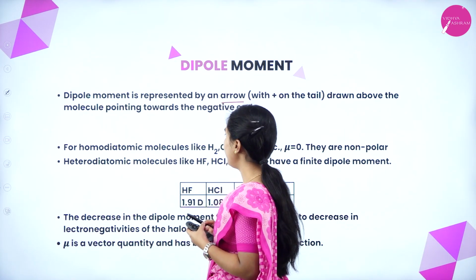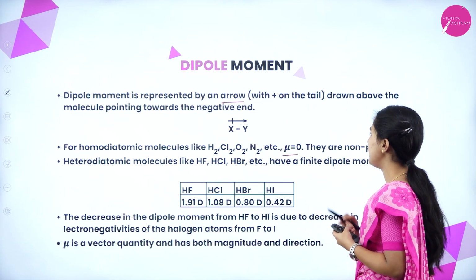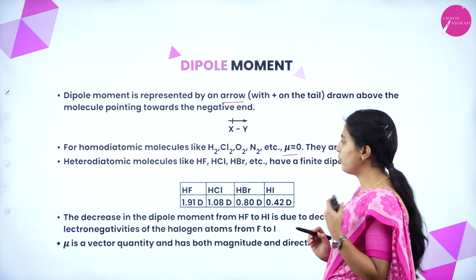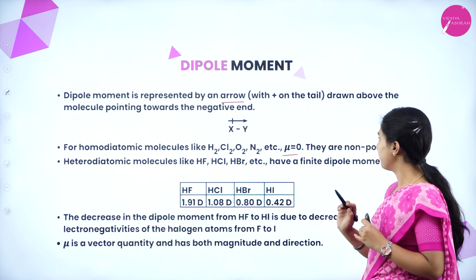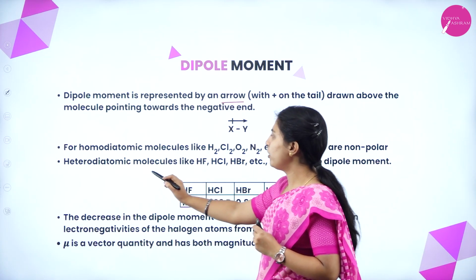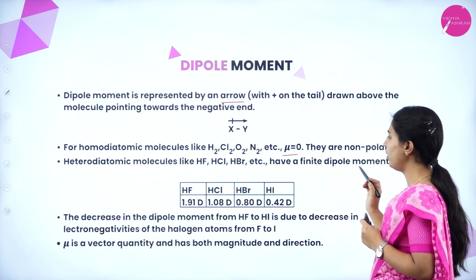For homodiatomic molecules like H2, Cl2, O2, N2, etc., mu will be 0. Because it's a non-polar molecule, there is not that much difference in electronegativity between the atoms. Heterodiatomic molecules like HF, HCl, HBr, etc. have a finite dipole moment.